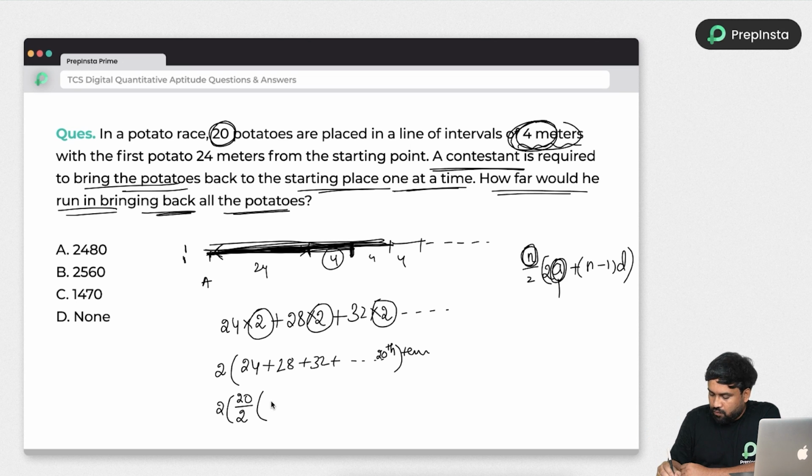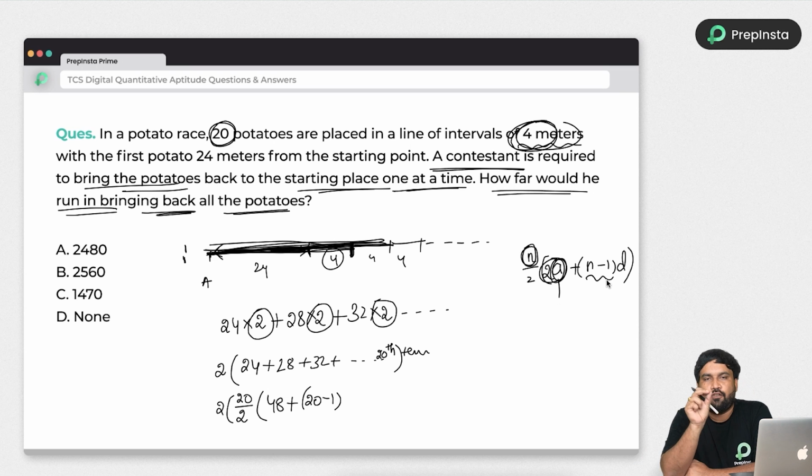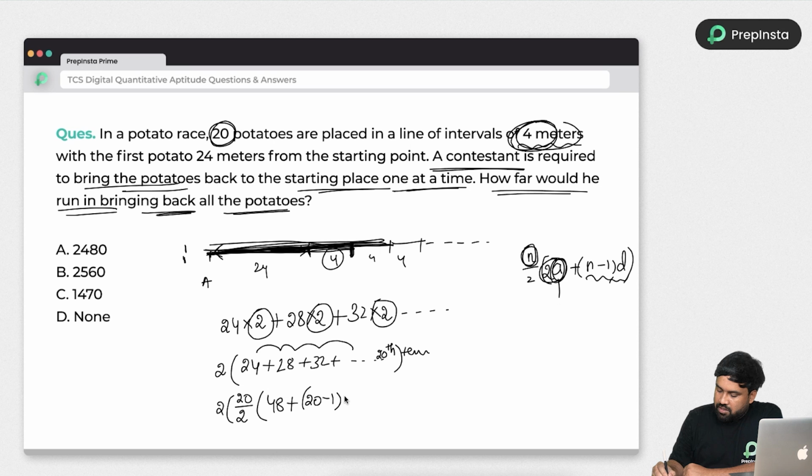So a value is 24. So 2a means 2 into 24 is 48. Plus n minus 1. N already we know, which is nothing but 20 minus 1. And what is meant by d? D is nothing but difference between adjacent numbers in the progression. So the difference between them is nothing but each number differentiated by 4. Why? Because the interval is 4.